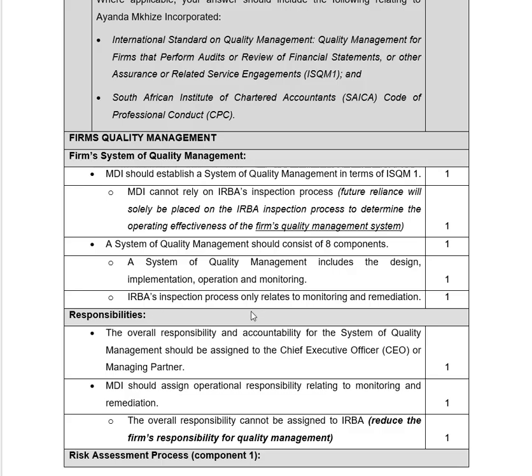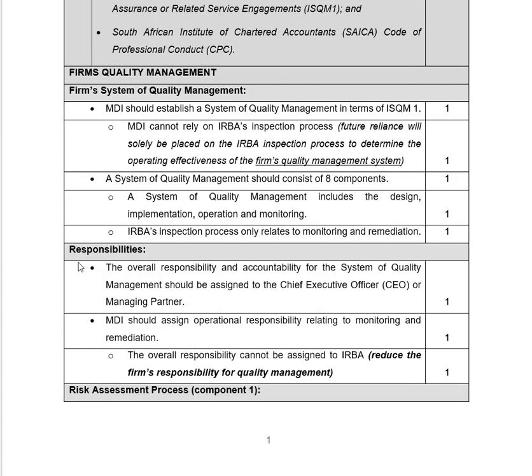The IRBA inspection process only relates to monitoring and remediation, obviously. And when we look at the overall responsibility and accountability of the system of quality management, it should be assigned to the chief executive officer or managing partner. So what does that mean?